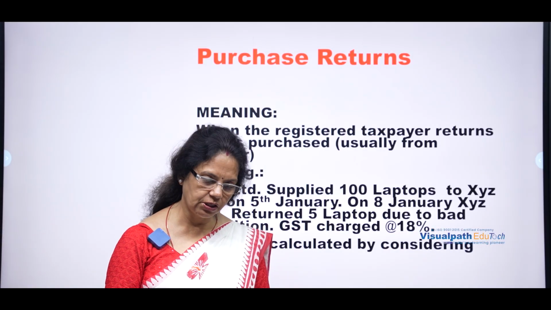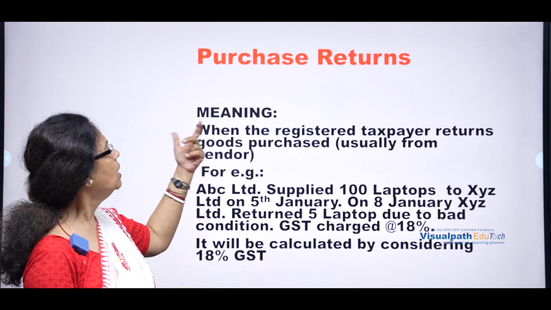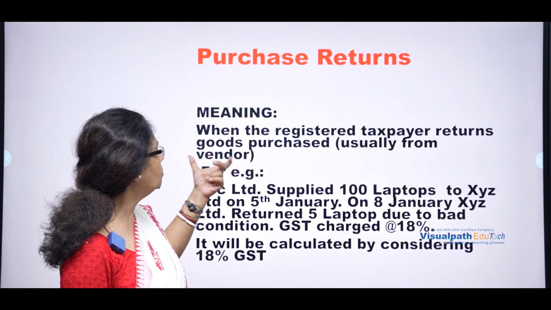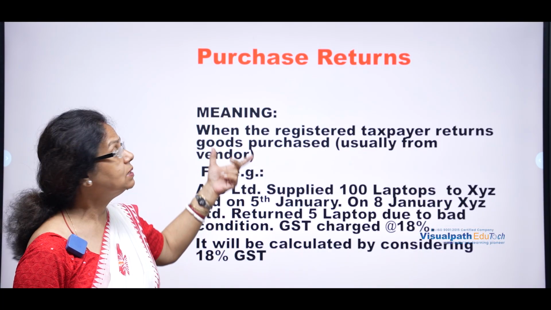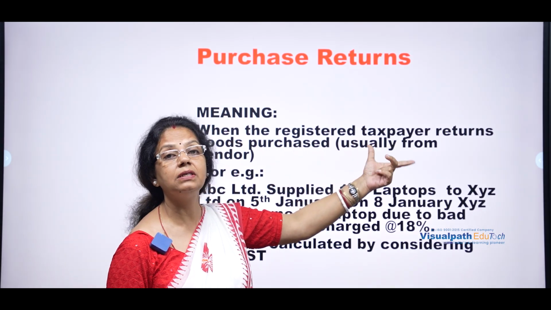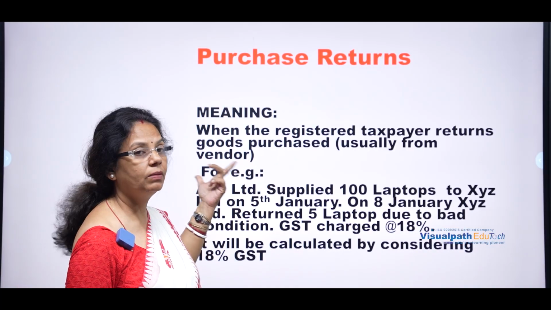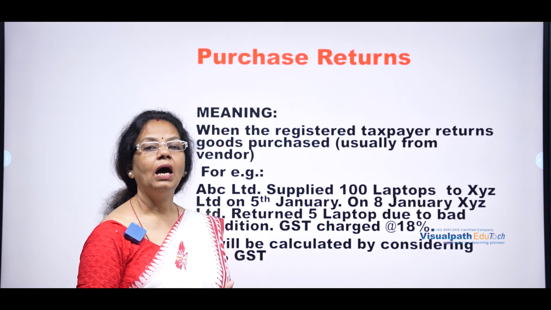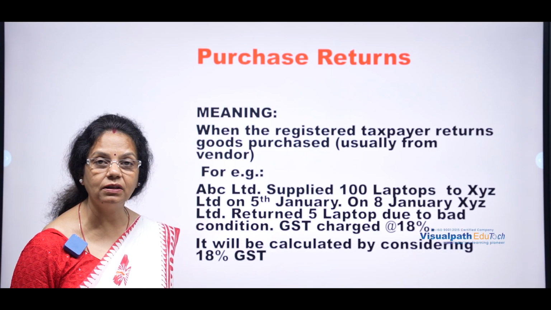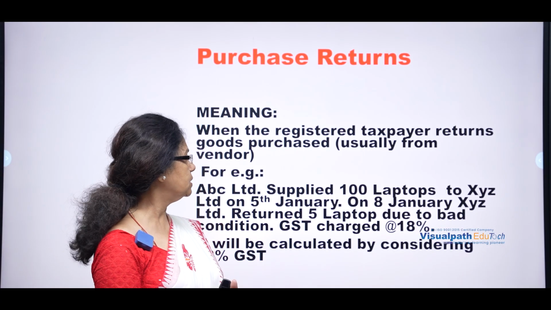Once I say it, one is purchase return, one is sales return. Let us see what is written here. Purchase return meaning when the registered taxpayer returns goods purchased, usually to the vendor. Okay, I'm purchasing the goods, then I'm returning them back to the vendor, the supplier, once again. That is known as purchase return.